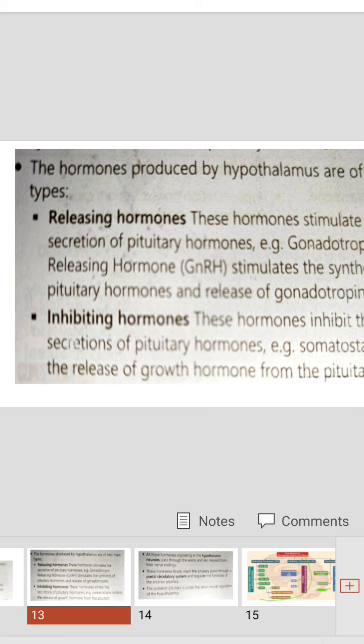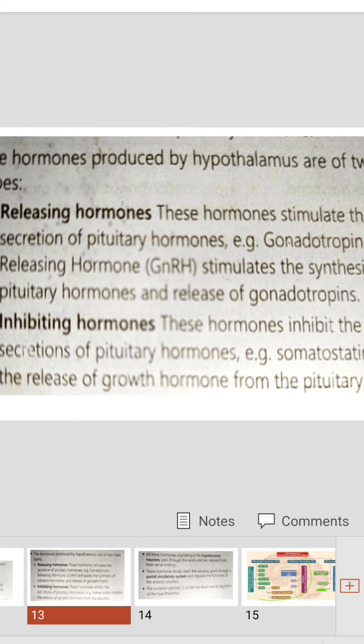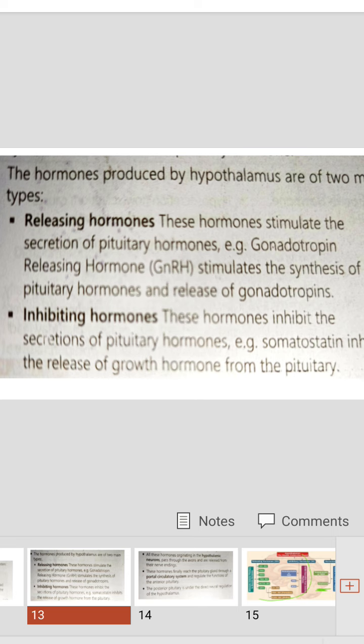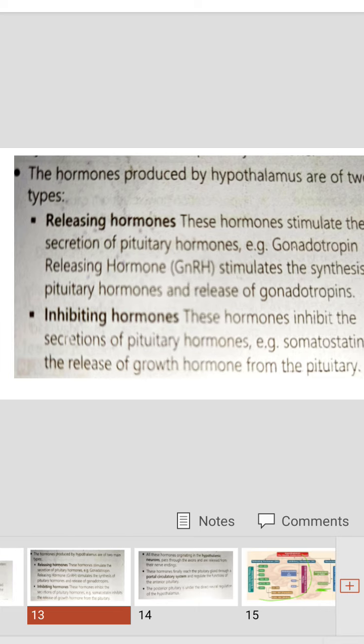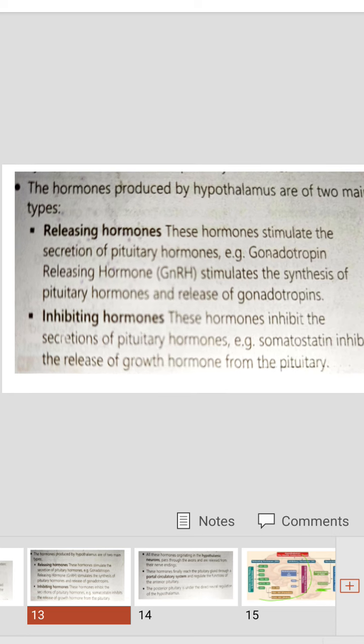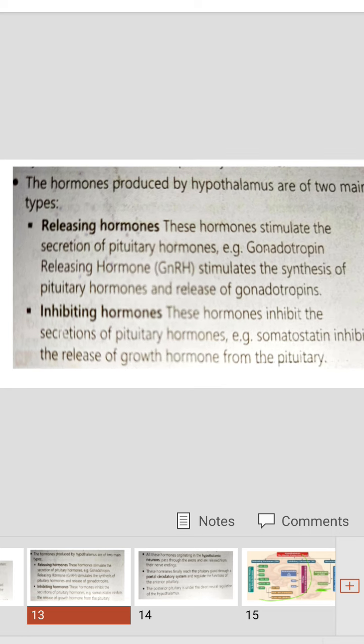Coming to the inhibiting hormones, these hormones inhibit the secretion of pituitary hormones. The best example is somatostatin, as given in the NCERT. Somatostatin inhibits the release of growth hormone from the pituitary gland. Right? Two different types of hypothalamic hormones.